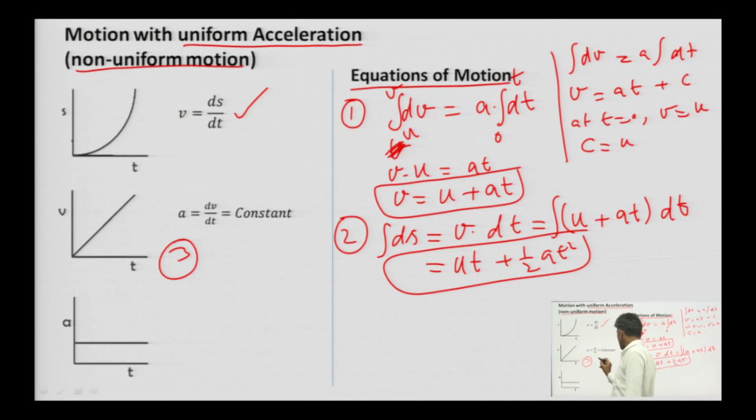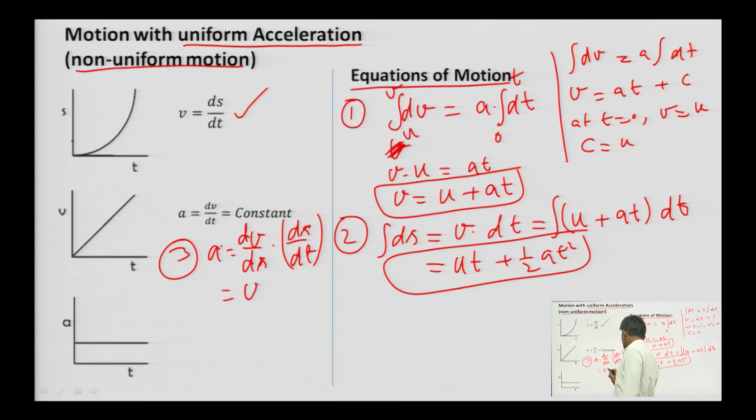Now, the third equation of motion. Since a is equal to dv by dt, a is equal to dv by ds into ds by dt, okay. So, what is ds by dt? It is v. So, a is v into dv by ds, okay. So, a into ds is equal to v into dv.